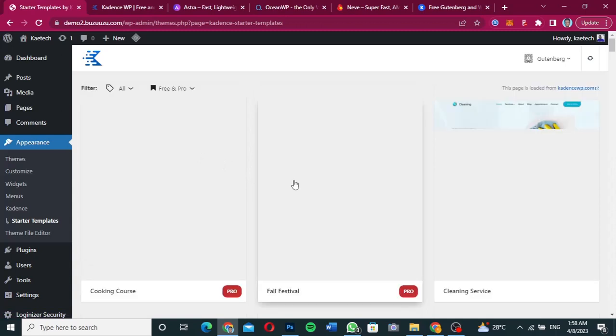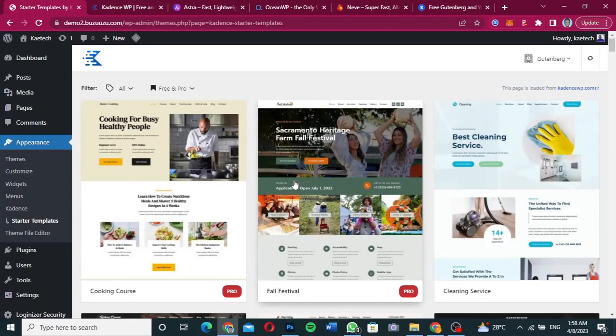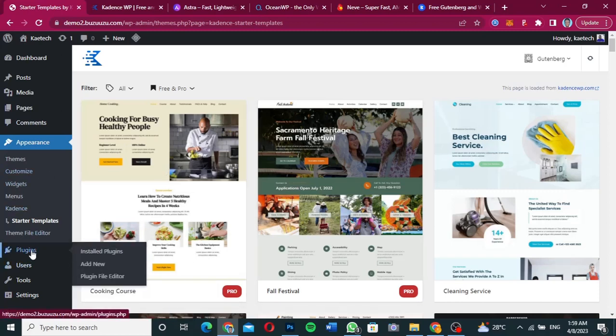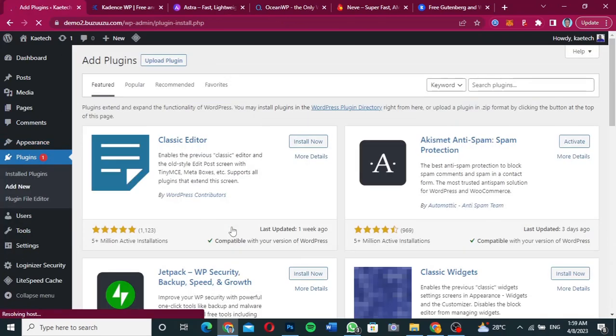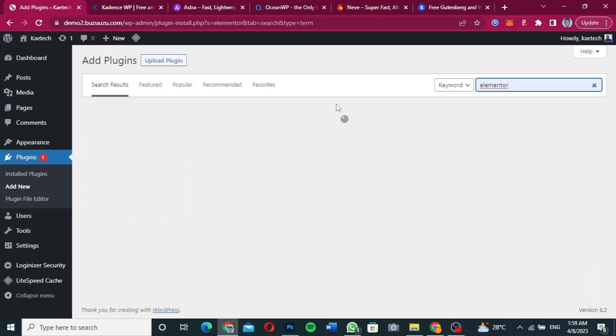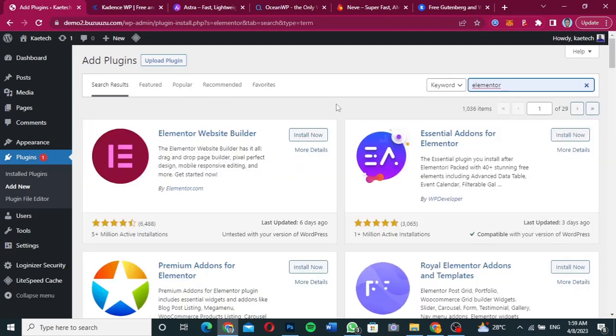Now of course, I usually love using Elementor to create my website. So before I even import anything, I'm going to go to plugins over here, click on add new, and then install Elementor so that I can use Elementor to import some of the starter templates that I want. Because I want a starter template that I can edit with Elementor and do a whole lot of things with. So I'm going to search Elementor over here and then install the Elementor plugin, the page builder, so that I can use Elementor to build my website. So I'm going to click on install now and I'll click on activate.